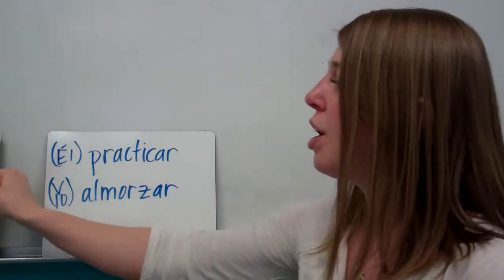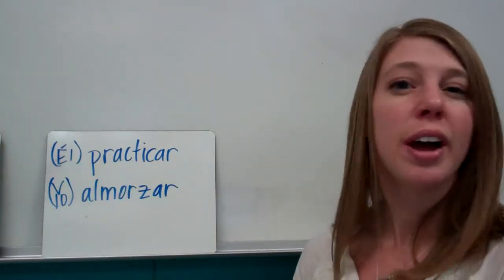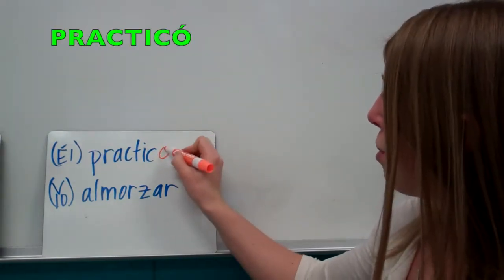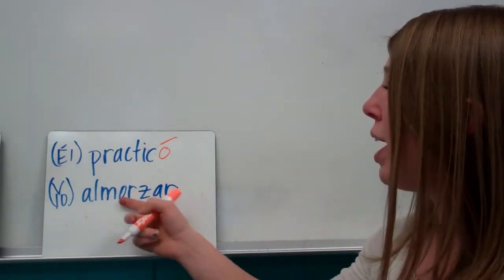And our last two, we have él and practicar. So we got a CAR verb, but our subject is él, so we're not going to do anything different. So take off the AR, él practicó, so he practiced.